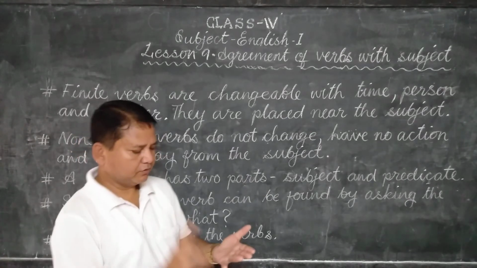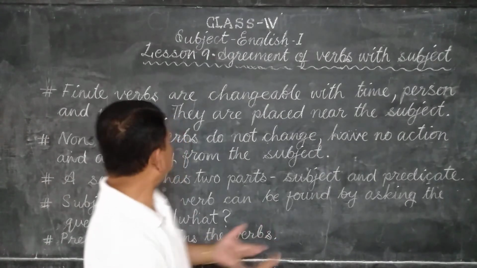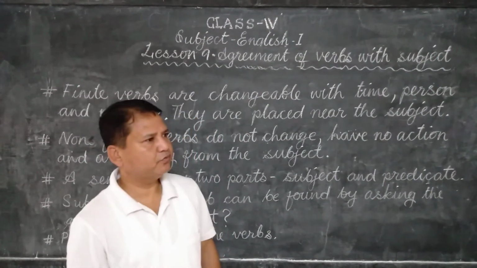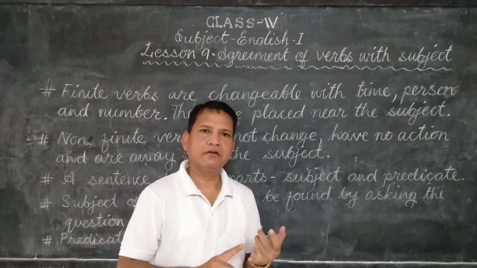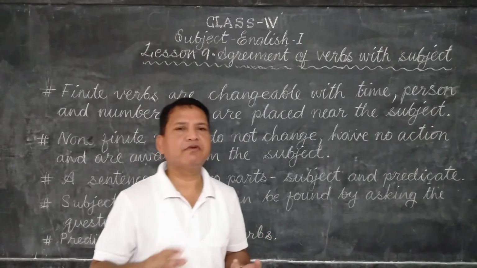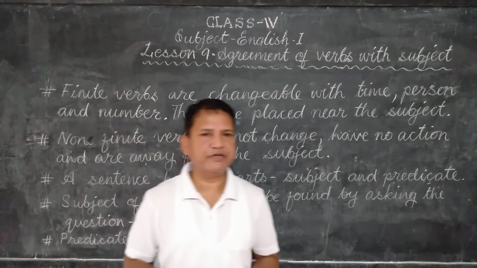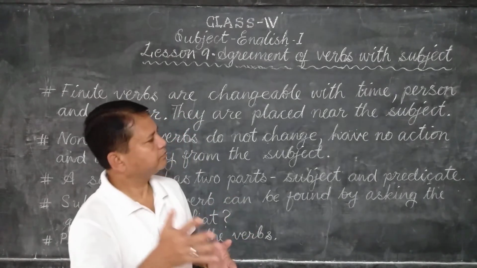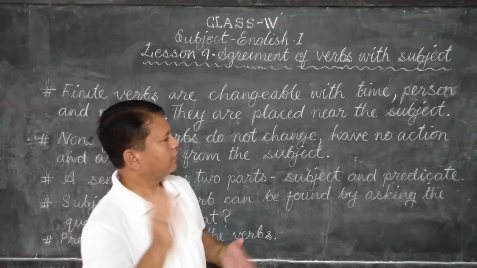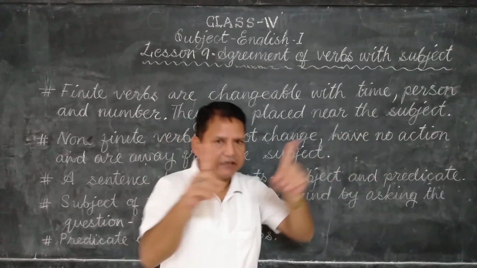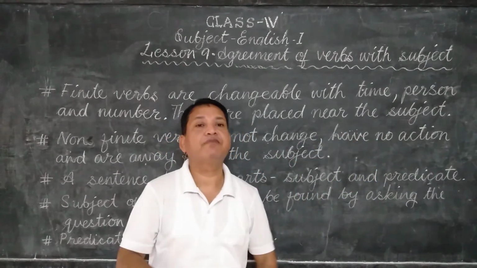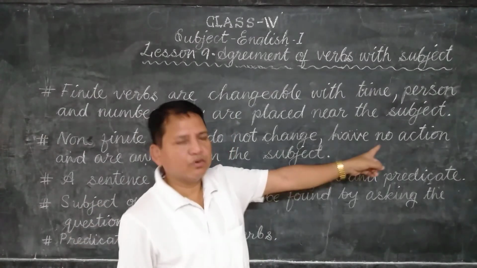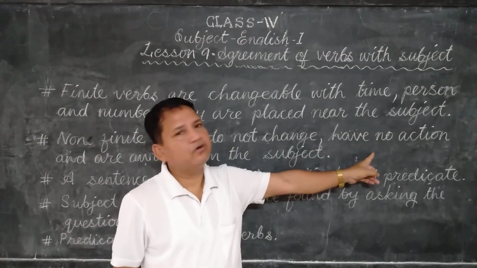Non-finite verbs are not changeable. In finite verbs, the verbs are near the subject. In non-finite verbs, the verbs are not near the subject and they have no action.